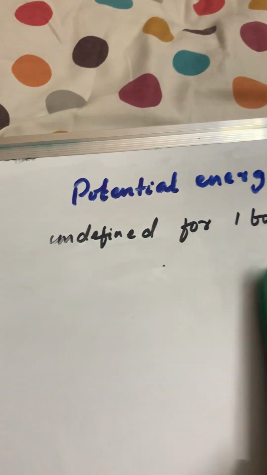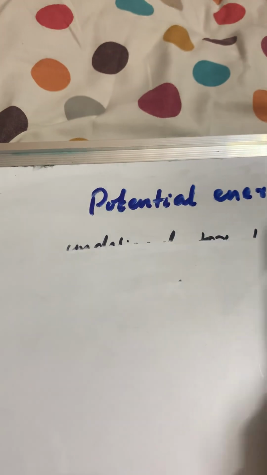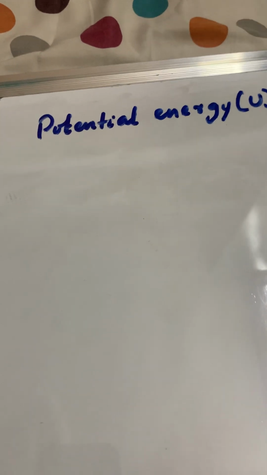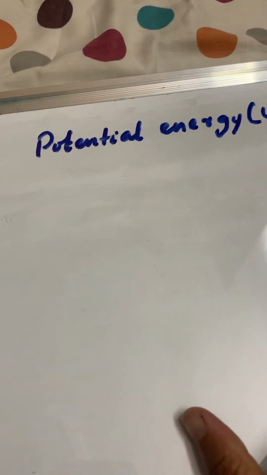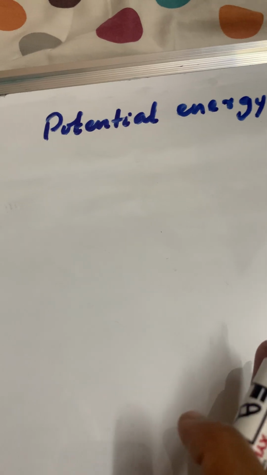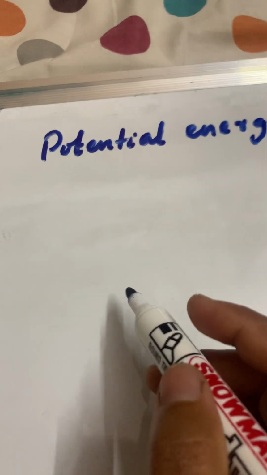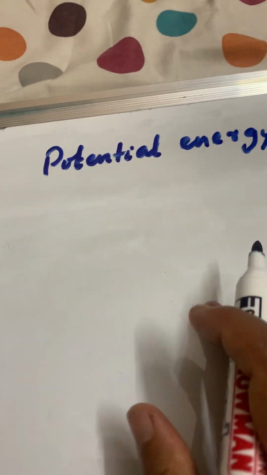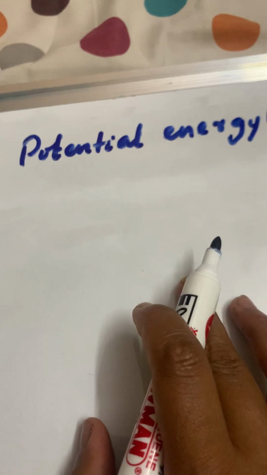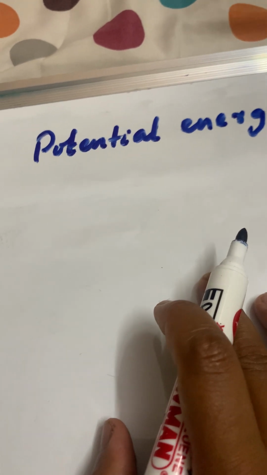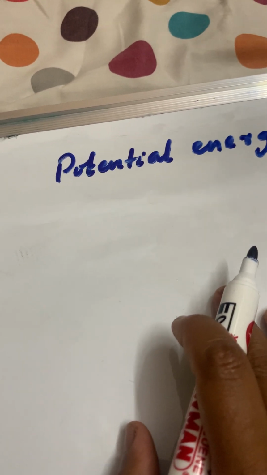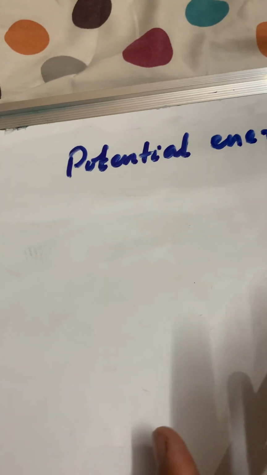Now, in order to get into the concept of the potential energy of a point charge, we need to first of all understand what potential energy is, which we did in class 11. Actually, in H.C. Verma's Concept of Physics, potential is not defined.